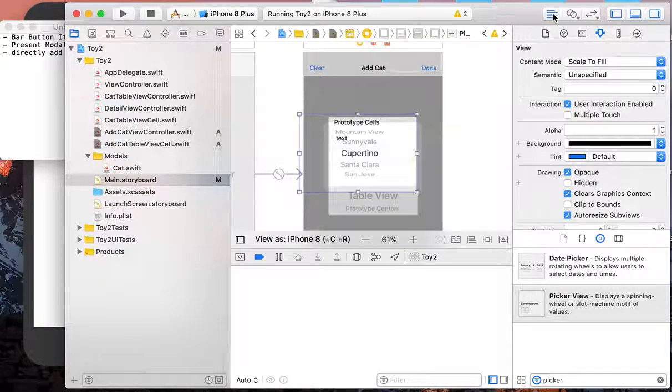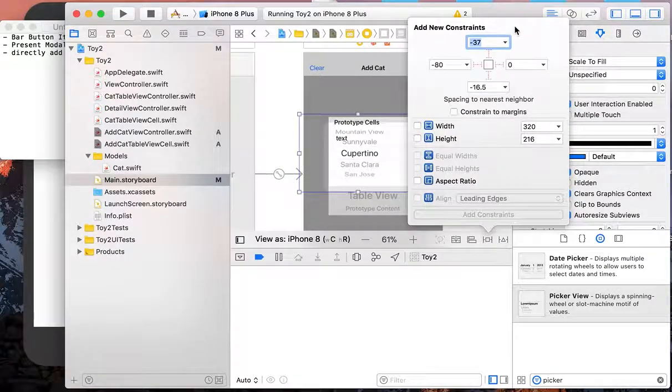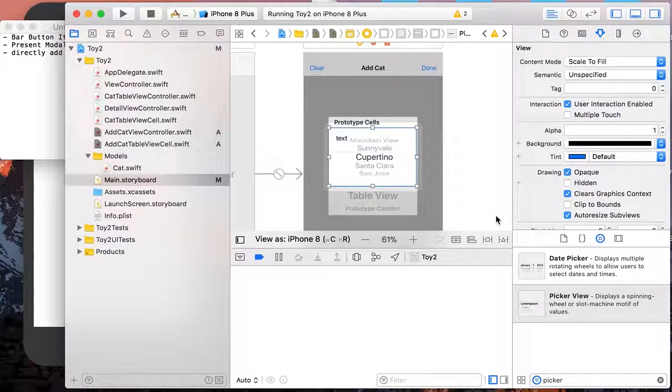Yeah, let me actually add the constraint for it first. So just set the margins to 0. So both the picker view and the text view will occupy the entire cell. Sorry.